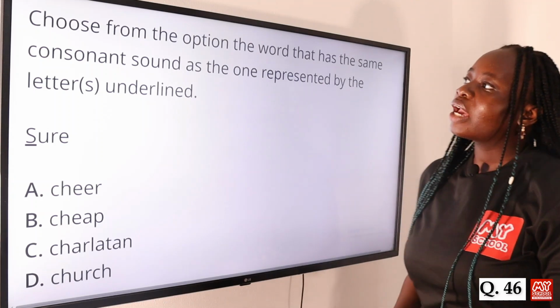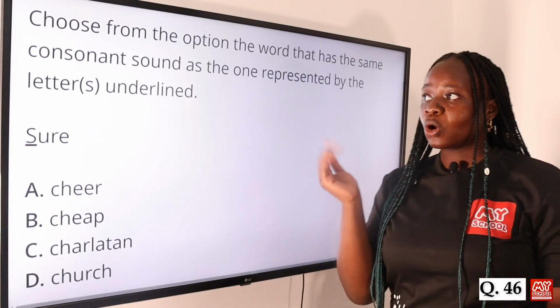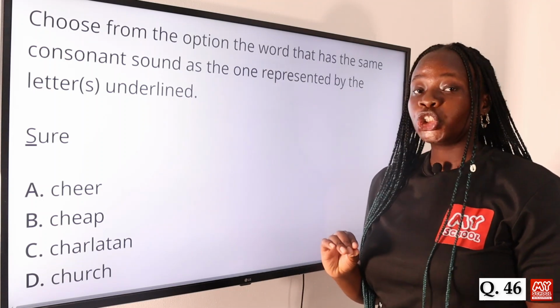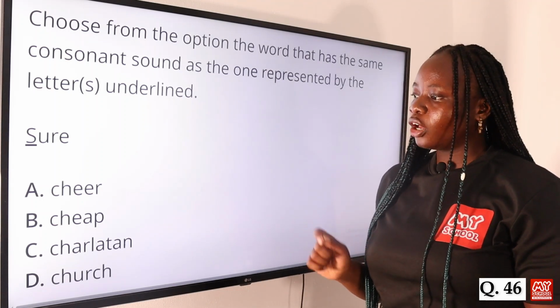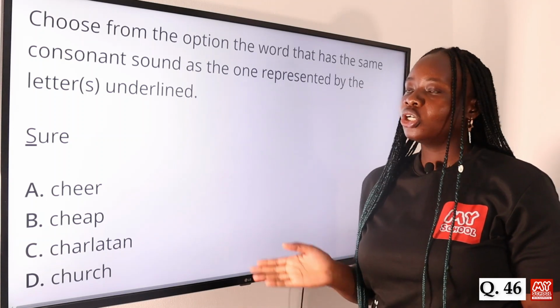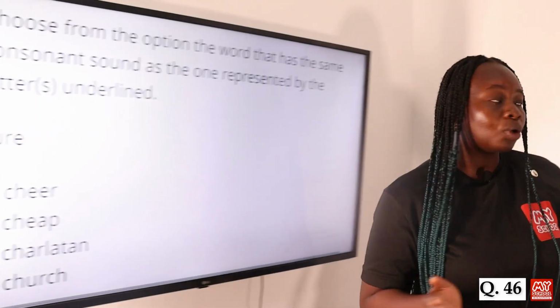Question 46. Again, we have to select the option that has the same consonant sound as the one represented by the letter. So the word is sure. Option A, chair. Option B, cheap. Option C, charlatan. And option D, church. Now let's go to the board to transcribe the consonant sounds.